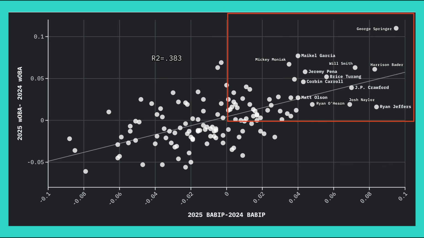Despite that instability, changes in BABIP still have meaningful explanatory power. When we look at year-over-year changes in wOBA, the change in BABIP alone accounts for roughly 40% of the variation, as shown by the R-squared value. So even though BABIP is highly volatile, its swings materially influence a hitter's overall offensive line.